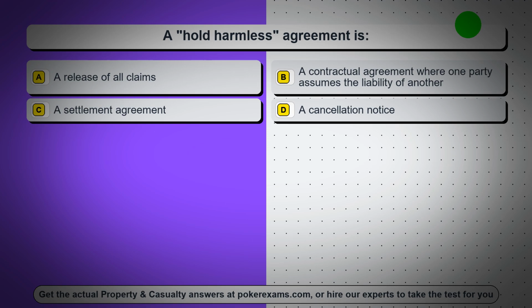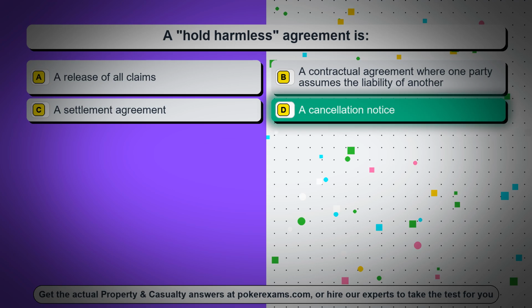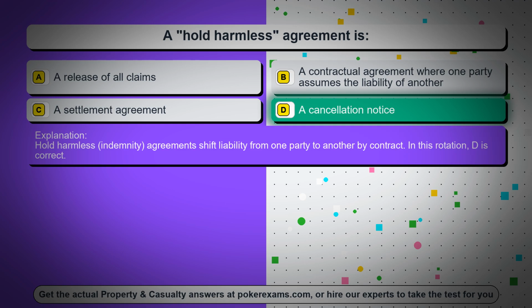Question 7. A hold harmless agreement is Option A. A release of all claims. Option B. A contractual agreement where one party assumes the liability of another. Option C. A settlement agreement. Option D. A cancellation notice. The correct answer is Option D. A cancellation notice. Hold harmless, indemnity, agreements shift liability from one party to another by contract. In this rotation, D is correct.